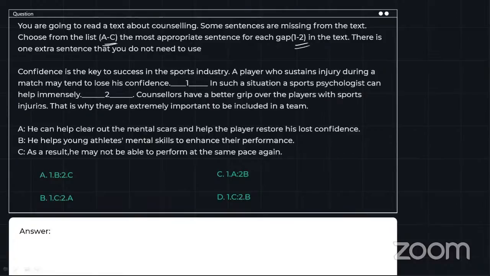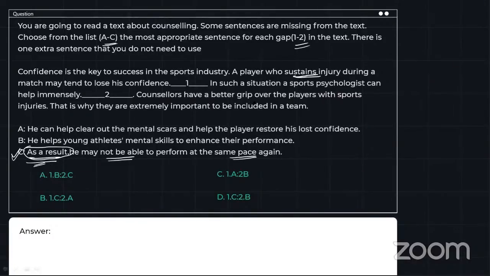So which sentence do you think we can use? We can use option C over here, because it says, "As a result, he may not be able to perform." "As a result" is a signpost word and a consequential word which helps you to identify and link sentences. As a result, what result?